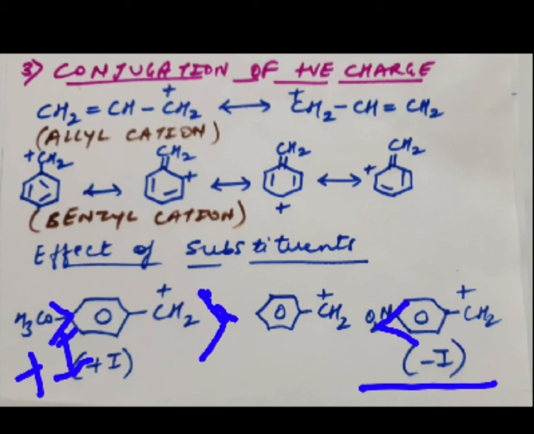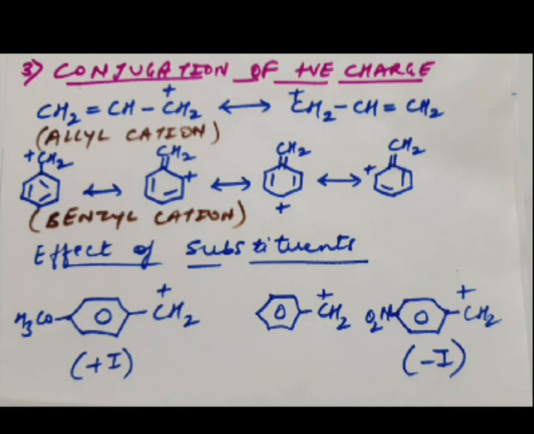As a result, it will intensify the charge on this carbon atom, right? Because of the intensification, what will happen? Stability of carbocation will decrease. Is it okay? So on that basis, you can say the groups having plus I effect will be more stable than this, and the groups with minus I effect will be least stable, right?